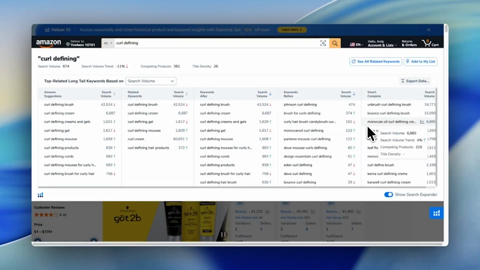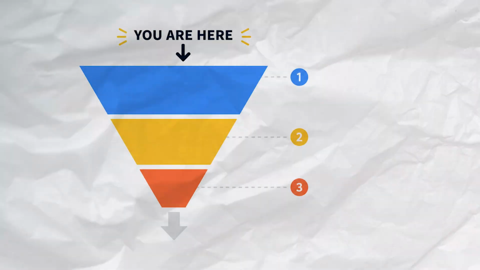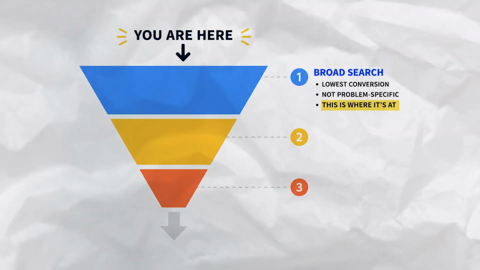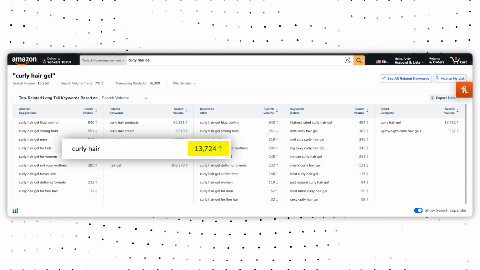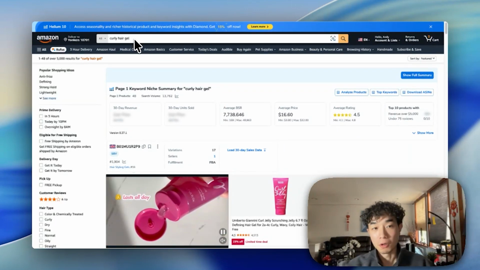We're able to take these keywords and play around with them to find more keyword phrases that are very targeted to our target audience. In my case, for the hair gel, it's going to be hair gel for curly hair. Also, you can flip the order and piece the questions together in a different way, such as curly hair gel, which in this case, ironically, is the phrase we're going to run Cerebro on, with the highest search volume. You likely have noticed that the most search volume came from top of funnel, which is not a surprise, with 14,000 monthly search volume. And that is the actual phrase I'm going to be running on Cerebro instead of just hair gel.